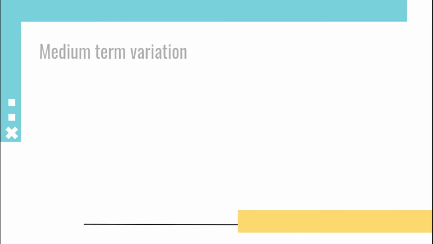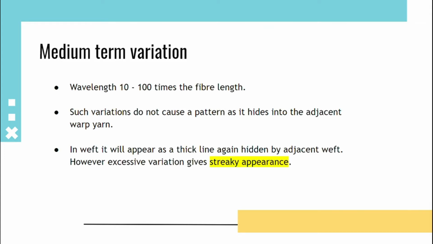Medium-term variation. These have a wavelength of 10 to 100 times the fiber length. These variations do not cause a pattern as they hide in the adjacent warp yarn. In weft, it will appear as a thick line hidden by the adjacent weft. However, excessive variation gives a streaky appearance.